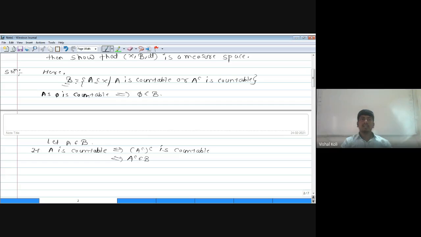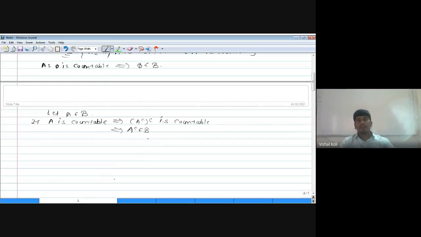Since curly B contains all subsets of X such that the set itself is countable or its complement is countable, as here A complement itself is countable, then it is a member of curly B. So if A is countable, then its complement is again in B, which implies A belongs to B implies A complement is also a member of curly B. This is for A is countable.